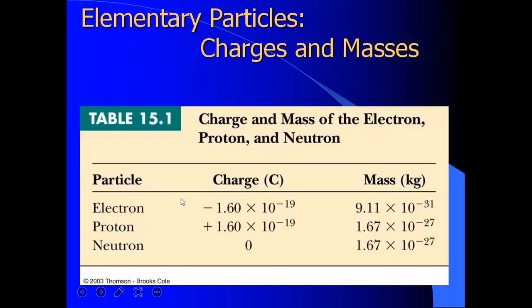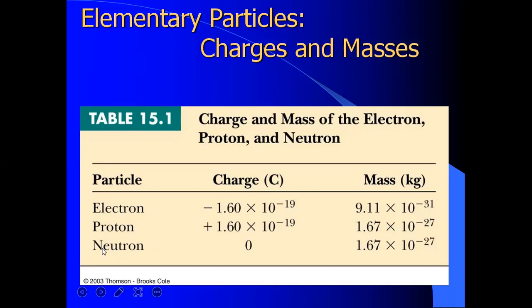Now, the elementary particles, their charges and masses, you must know about this. Electron has a charge of 1.6 times 10 to the minus 19 coulomb, and mass 9.11 times 10 to the minus 31 kilogram. Proton is a little bit heavier than electron. The charge is 1.60 times 10 to the minus 19, the same charge, but the mass is 1.67 times 10 to the minus 27.